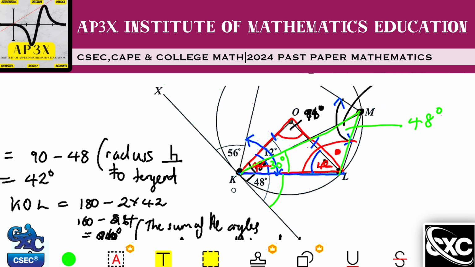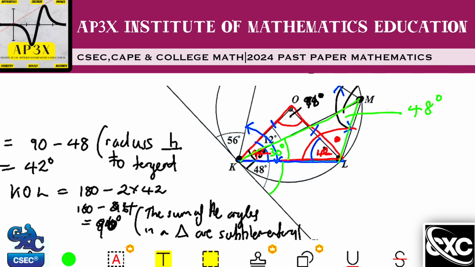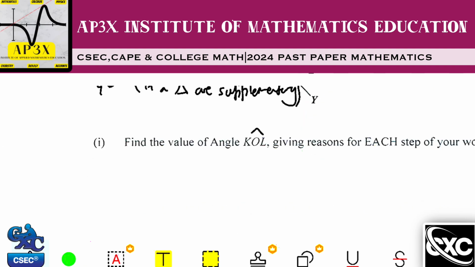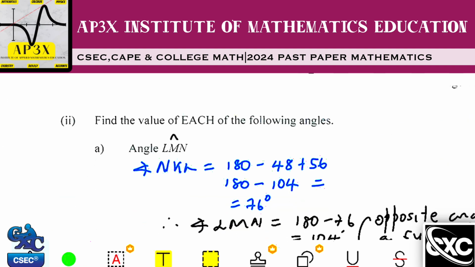From triangle KML, instead of just stating the triangle, we can say angle KLM. So let's scroll down here.